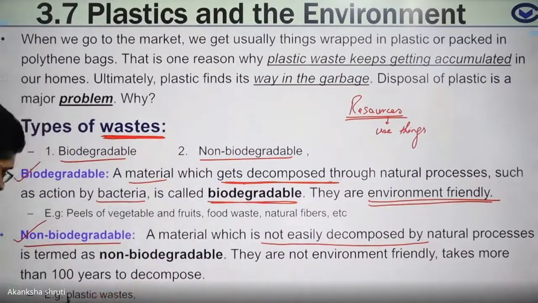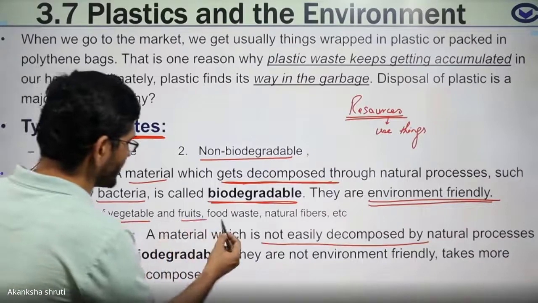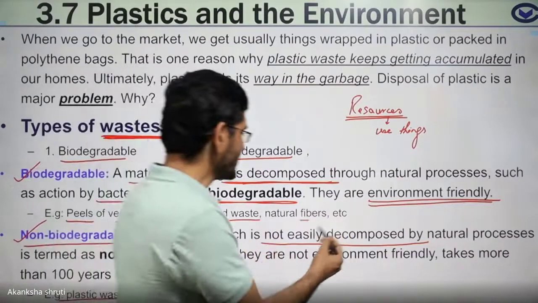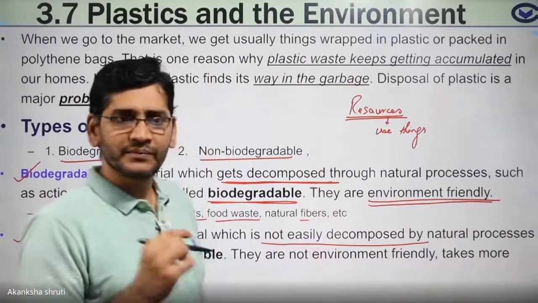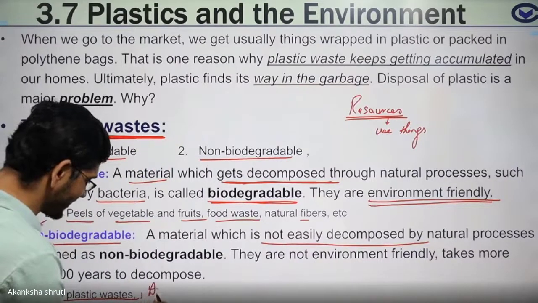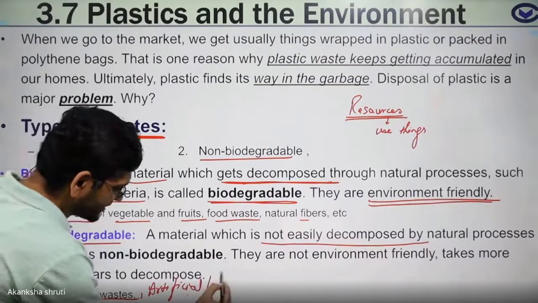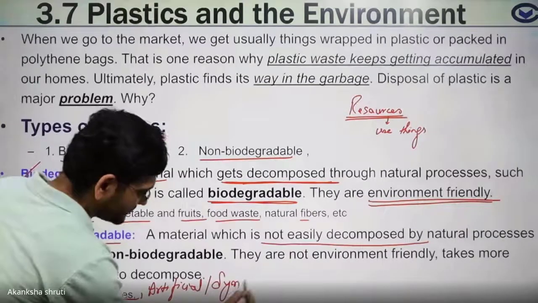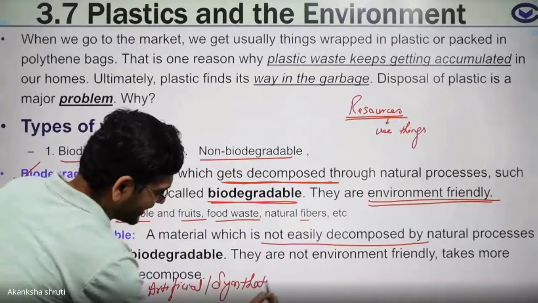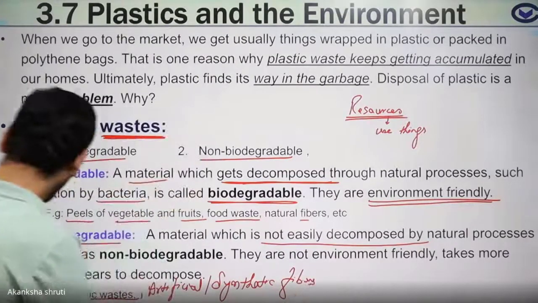So students, plastic waste and electronic waste are non-biodegradable waste. But the peels of vegetables, fruits, wood, and natural fiber are biodegradable. Even artificial or synthetic fiber lies here. Write it: synthetic fibers are non-biodegradable.